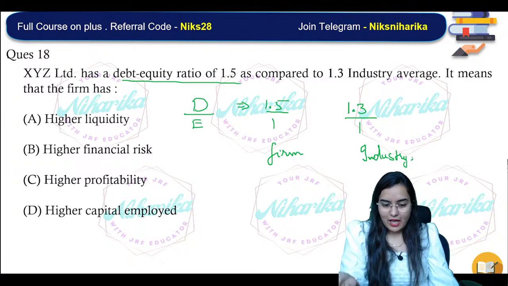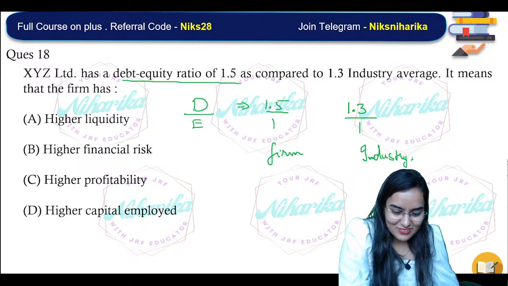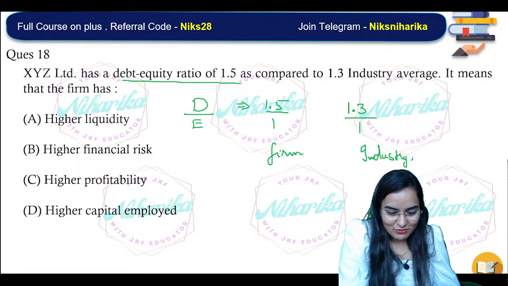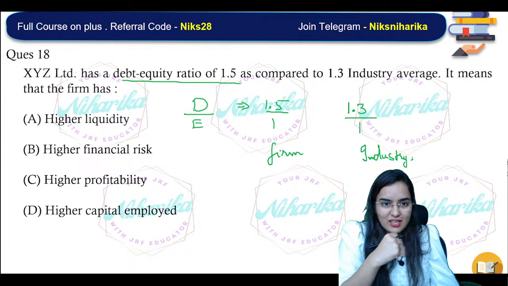You went far. What have you selected that you went far? Okay, B, no. Resource driver, cost driver and all. Correct. Next one. Please see. XYZ Limited has a debt equity ratio of 1.5.